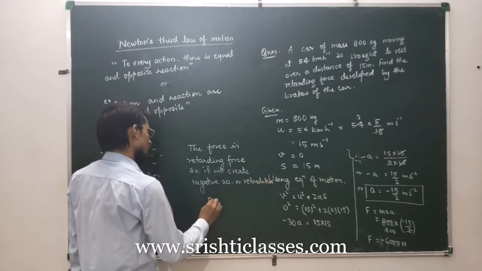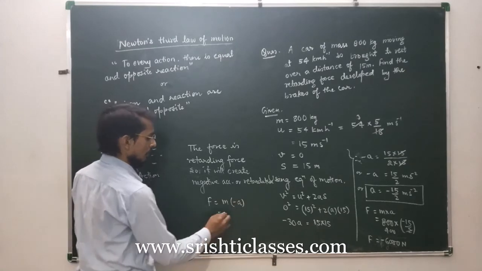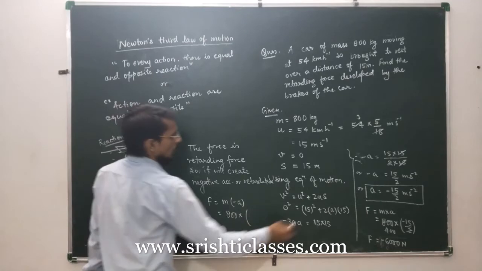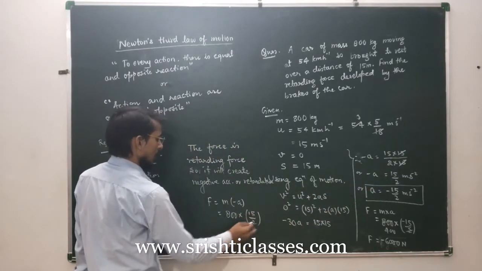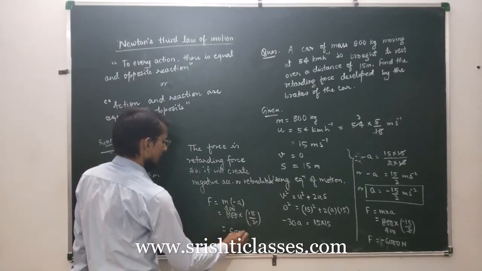So force is equal to m into minus a, and therefore this will be 800 into the value of minus a is 15/2, and this will cancel out 400 times and you will get 6000 न्यूटन.